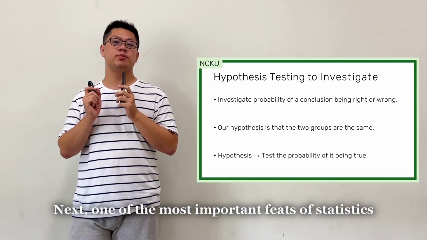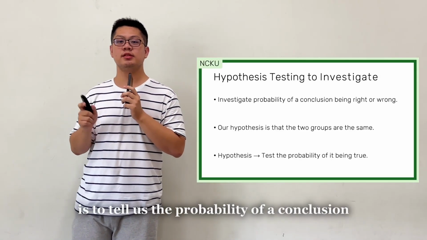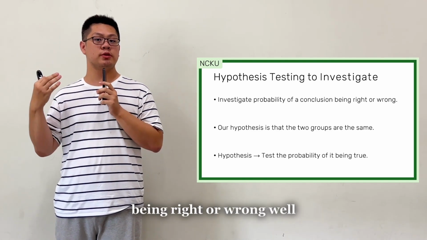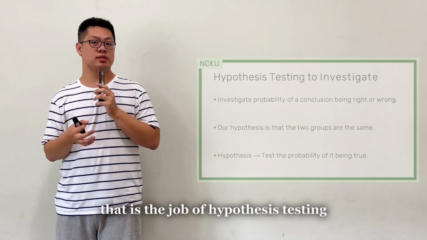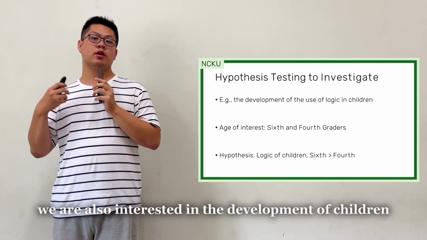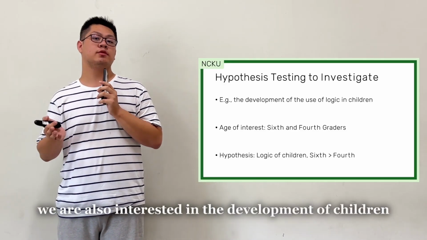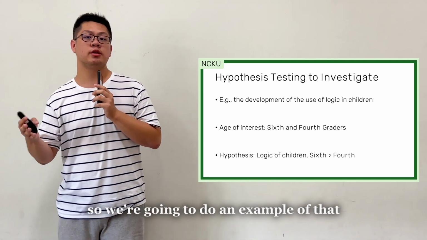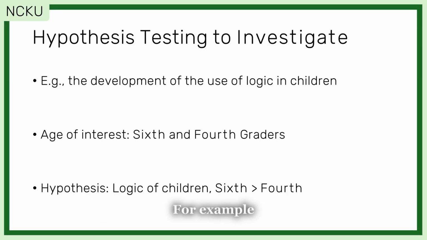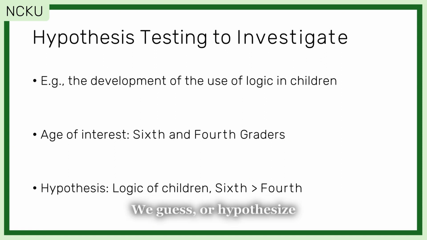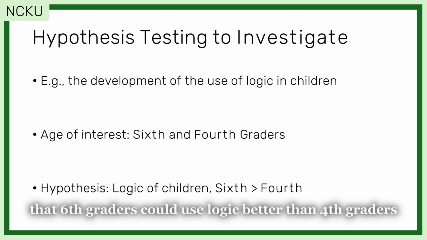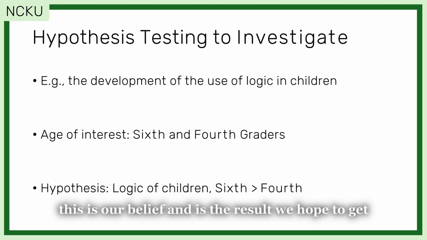Next, one of the most important feats of statistics is to tell us the probability of a conclusion being right or wrong. Well, that is the job of hypothesis testing. In psychology, we are also interested in the development of children, so we're going to do an example of that. For example, if we are interested in how well elementary students can use logic, we guess or hypothesize that 6th graders could use logic better than 4th graders. This is our belief and is the result we hope to get.